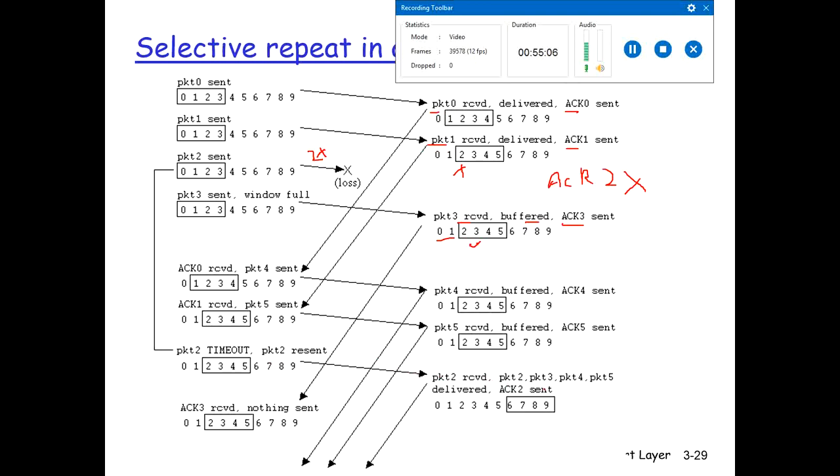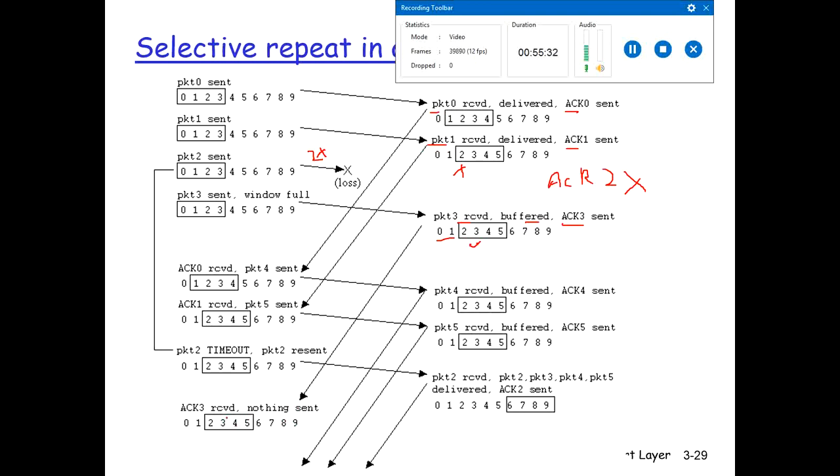Now whatever buffered packets were there at the receiver side, it marks them as delivered. So packet 2 is received, and packet 3, packet 4, packet 5 are marked as delivered, and at this time acknowledgement 2 is sent. So when acknowledgement 2 is sent, along with acknowledgement 3 and acknowledgement 4, it will advance the window to the next packets.